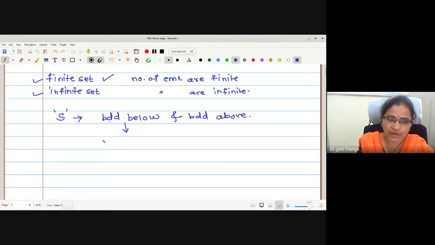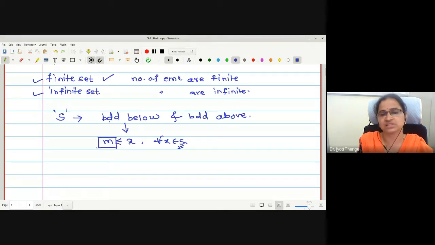Suppose I have an element m which is less than or equal to every element x in S. Correct? That is, every element in the set S is greater than or equal to a fixed element, a fixed scalar. Then the set is said to be bounded below. What about bounded above?